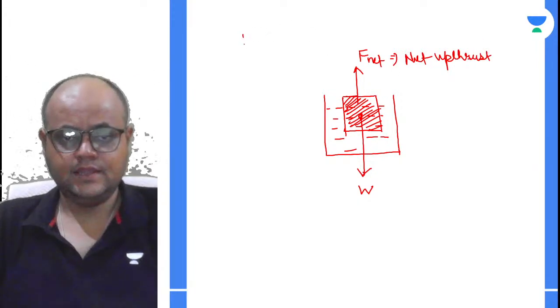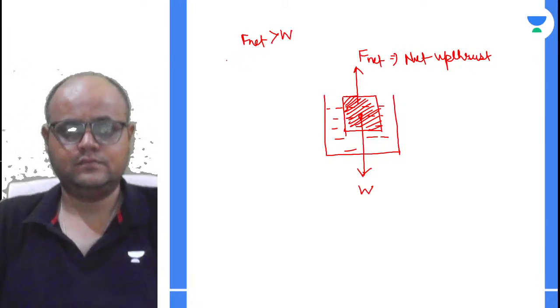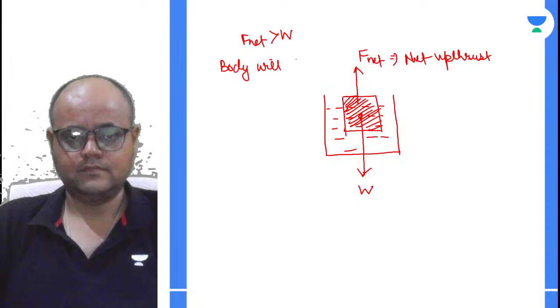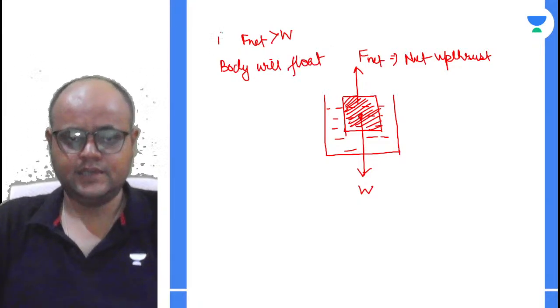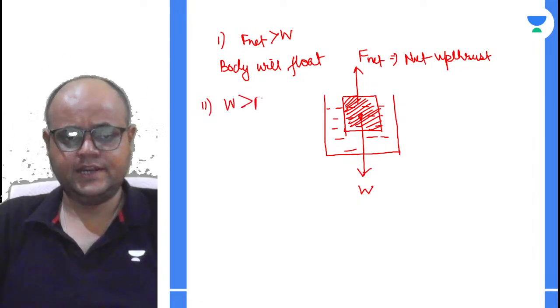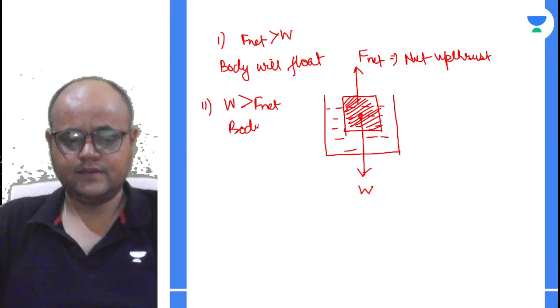Now see, if F net is greater than W, body will float. I'm sure you understand the body will float. Case 1. Case 2. If W is greater than F net, body will sink.